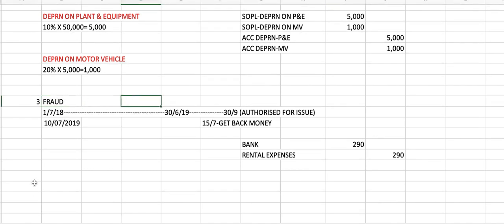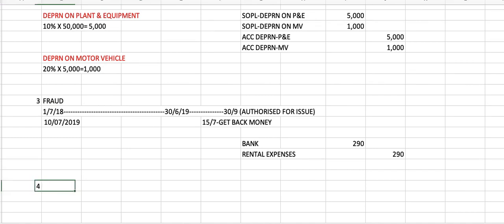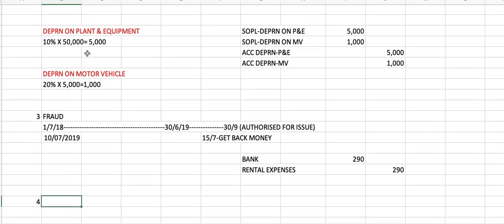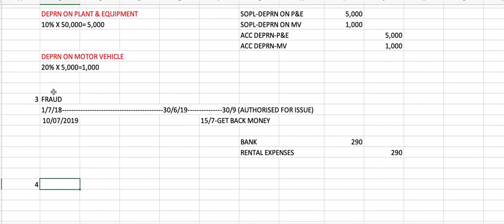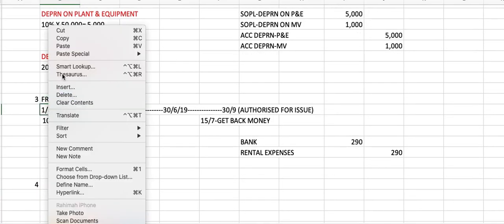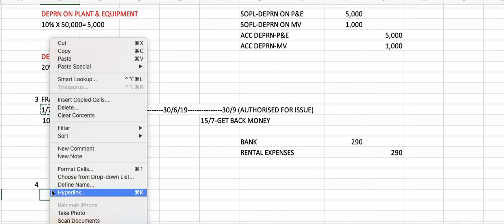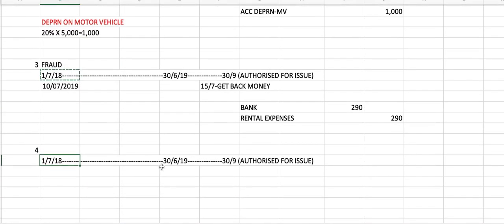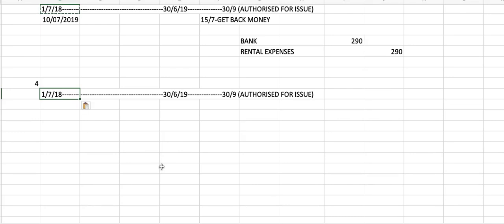Okay, number 4, kita draw lagi timeline. Copy, paste. Okay, this is our accounting period. So what happened? An employee of CERT was injured while carrying on official duties on 1st August 19. 1st August is here. Okay, after the reporting date, she had filed a claim for damages from the company to the amount of 900,000.